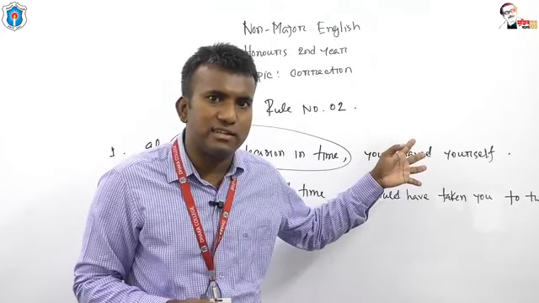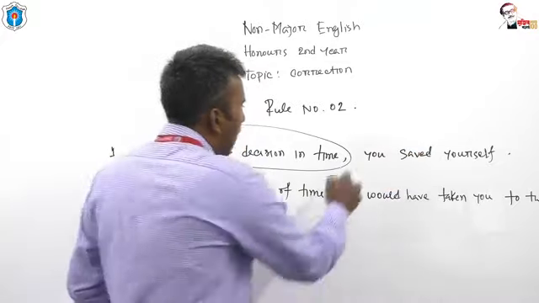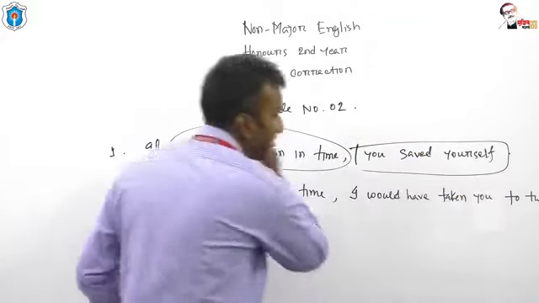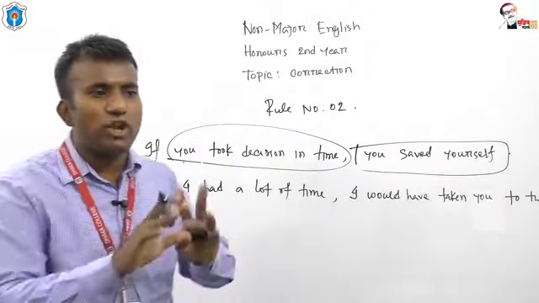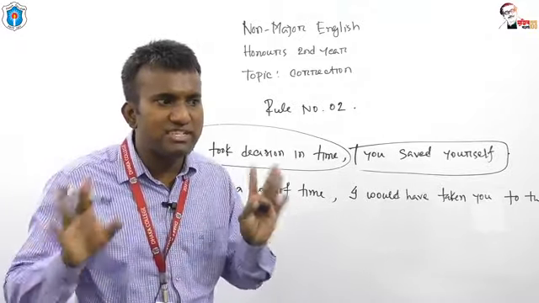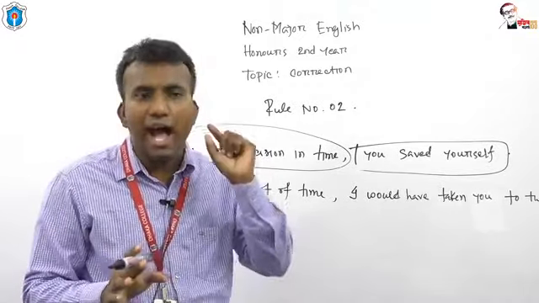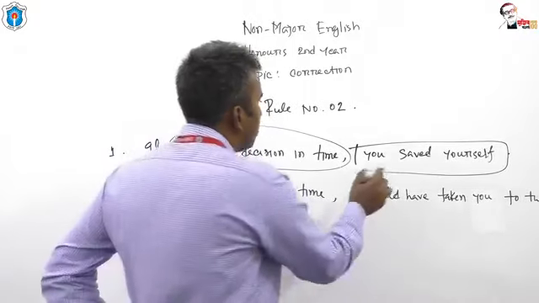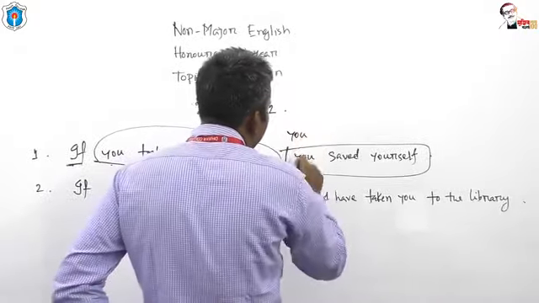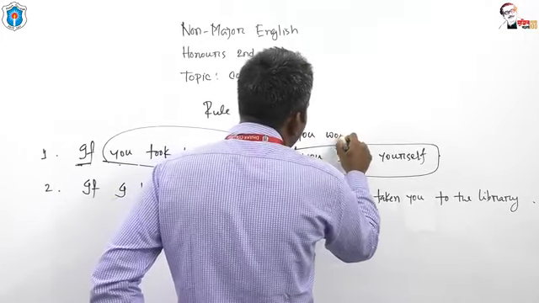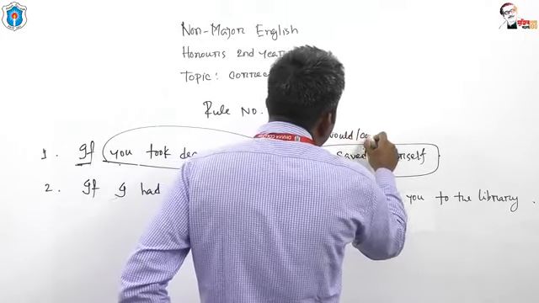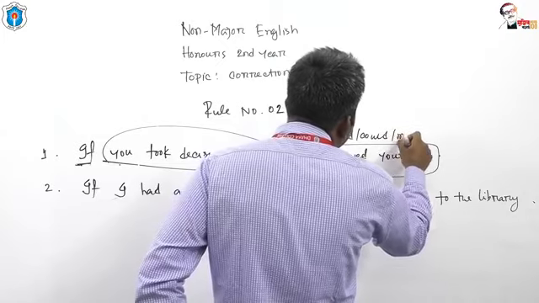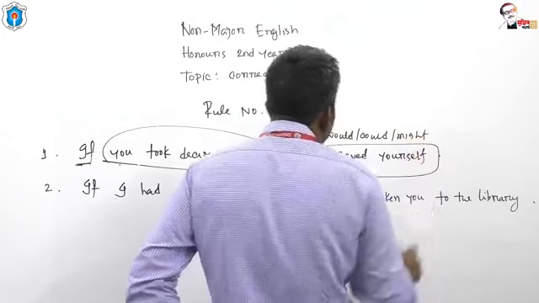What is your answer? I have used simple past tense here. Simple past tense cannot be used. I think I should use past conditional, and the answer should be you would, you could, you might.